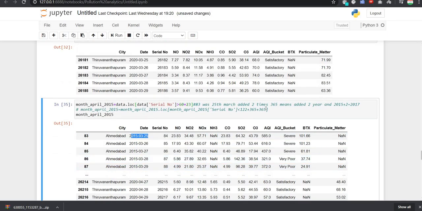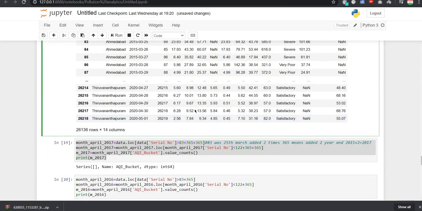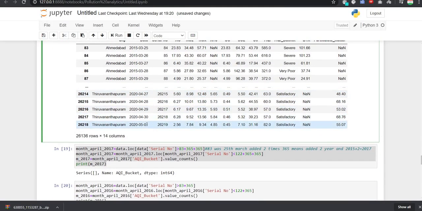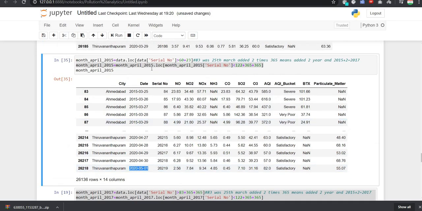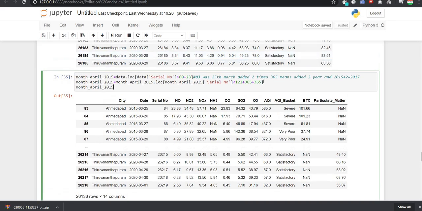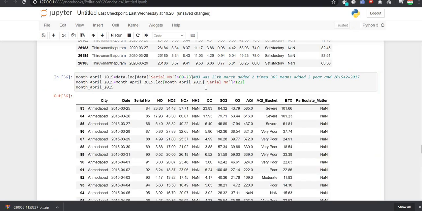And the same thing we will do. We will just assume how much value we will have to take. So here you can see, after removing the comment, it is giving me all the values up to 1 May 2020, but we want it in 2015, same as the lockdown which came into existence in 2020. So for that let us remove this and see.